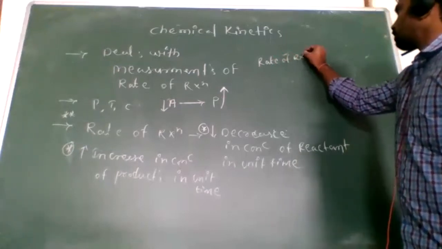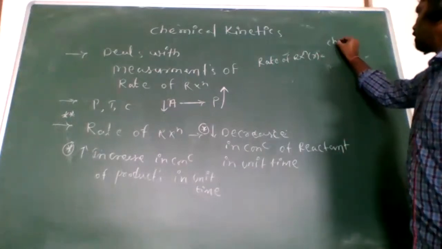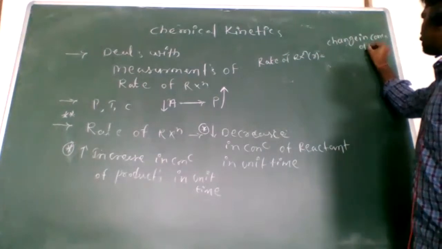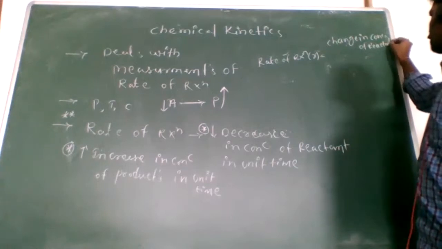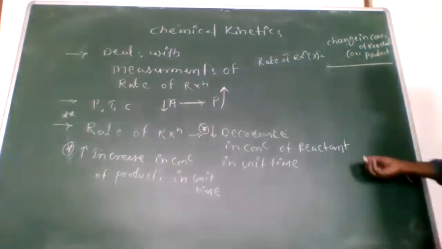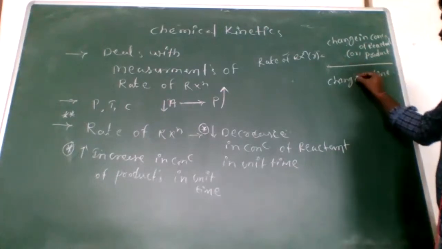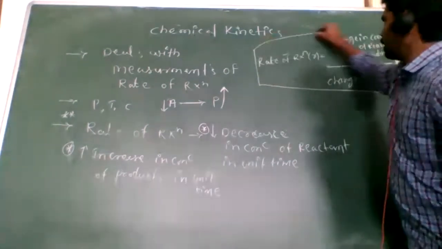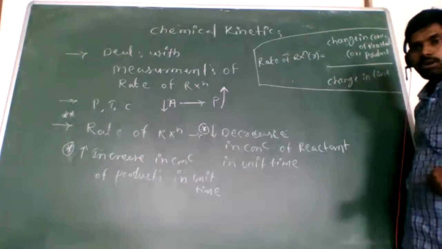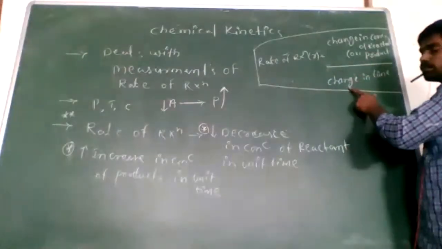Rate of reaction, small r equal to, where r is the rate of reaction, change in concentration of reactants or product by change in time. Concentration changes either in the product or in the reactants, by the change in time.